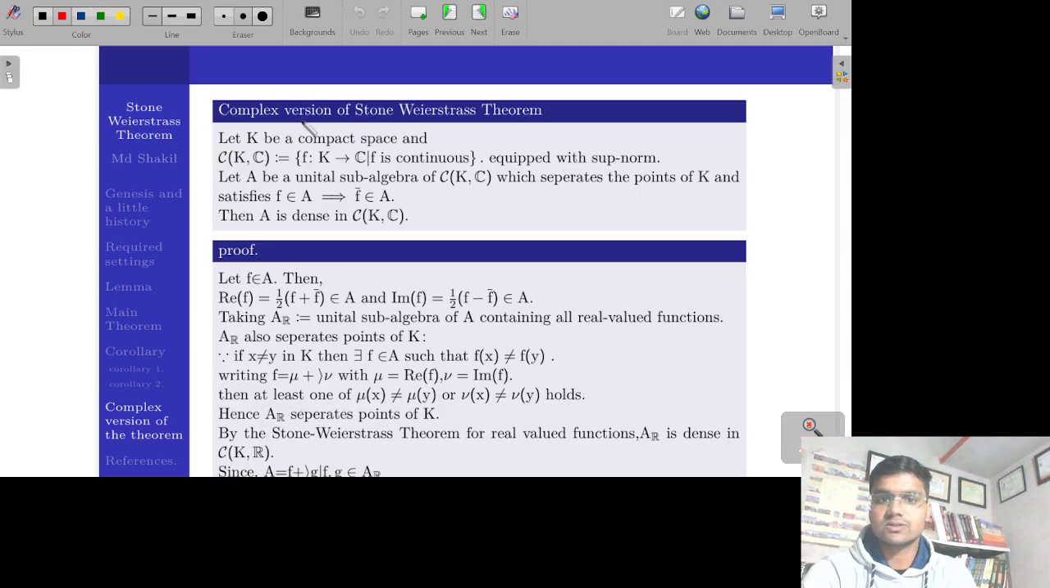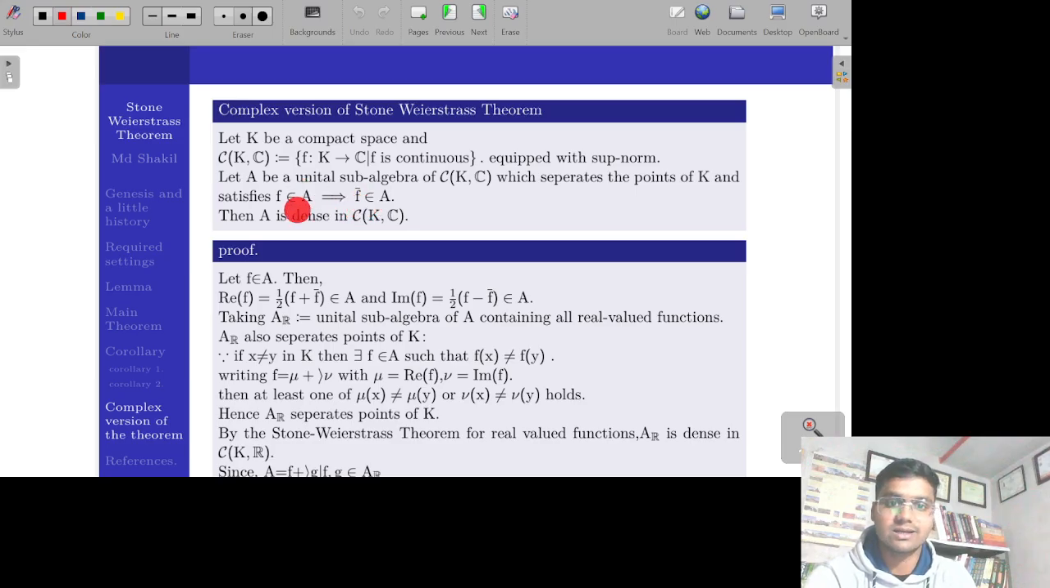The complex version of the Stone-Weierstrass theorem says: suppose K is a compact space and denote C(K, C) to be the collection of all continuous functions from K to the complex plane C, equipped with the sup norm, and take A to be a unital subalgebra of C(K, C), and it separates the points of K, and it has the property that whenever f is in A, then f bar is also an element of A.